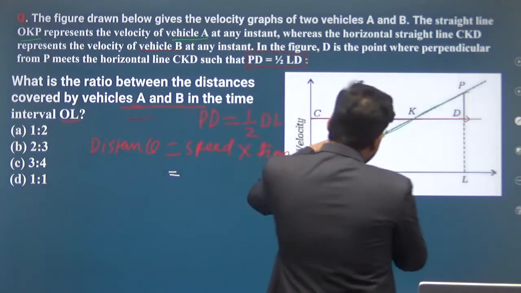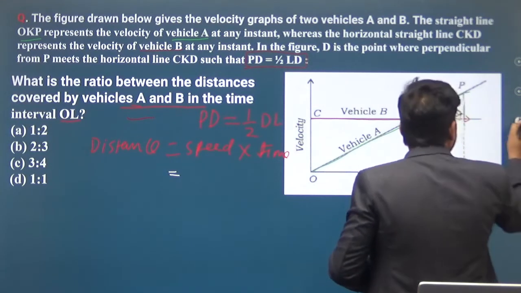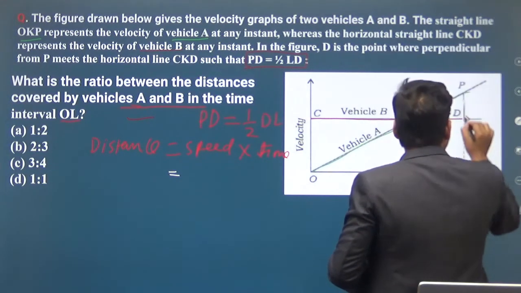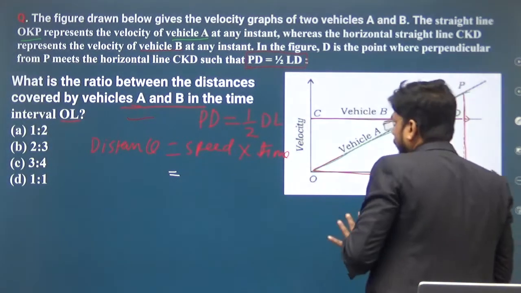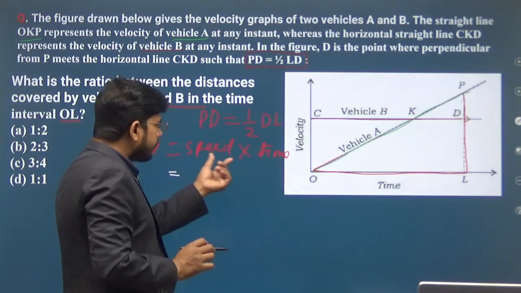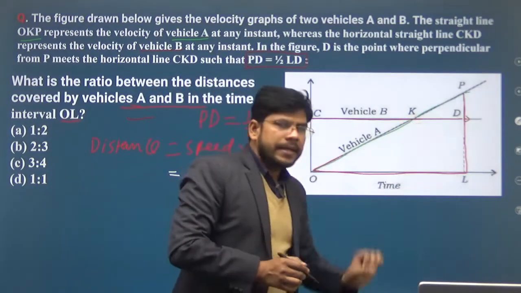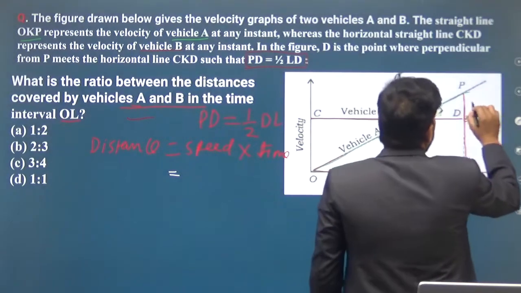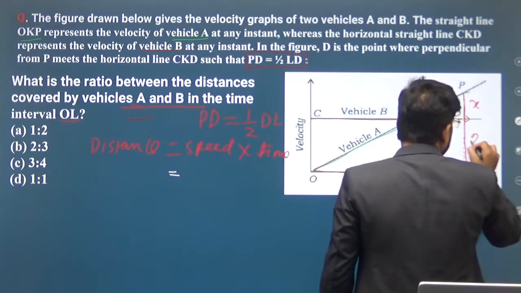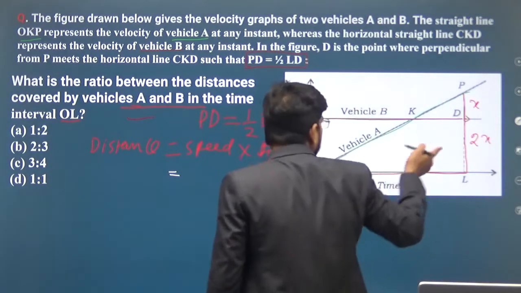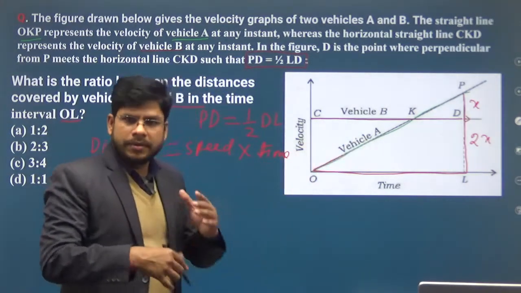If you multiply velocity with time, you will get the area of this triangle, and this is a right angle triangle. So for vehicle A, if this is x, then this distance will be 2x. If you multiply speed and time, you will get the area of this triangle for vehicle A.